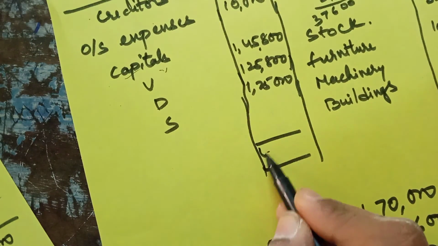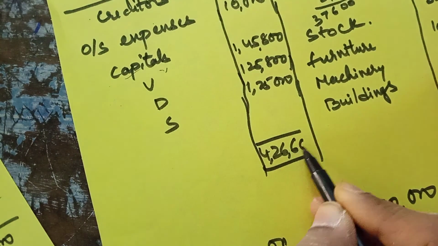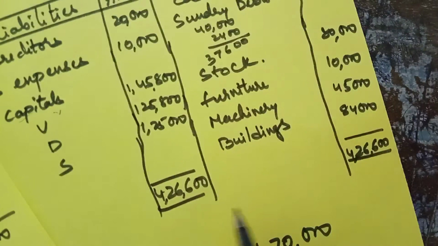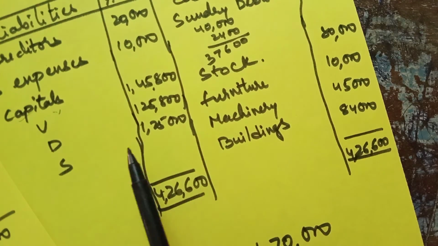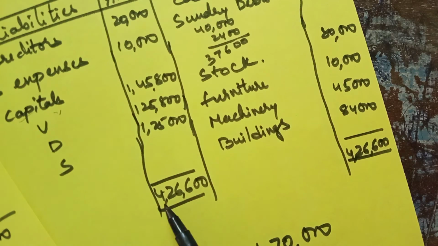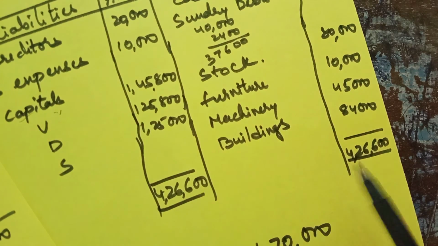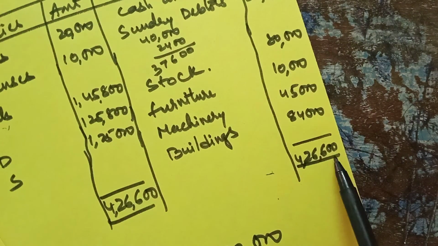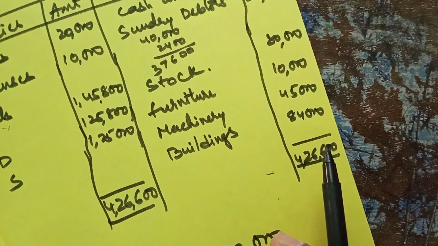So our balance sheet is tallied. Here in the balance sheet we are not going to do anything, it should tally by itself. While I have added here, we got 4,26,600, the same thing you got here, 4,26,600. So our problem is over.